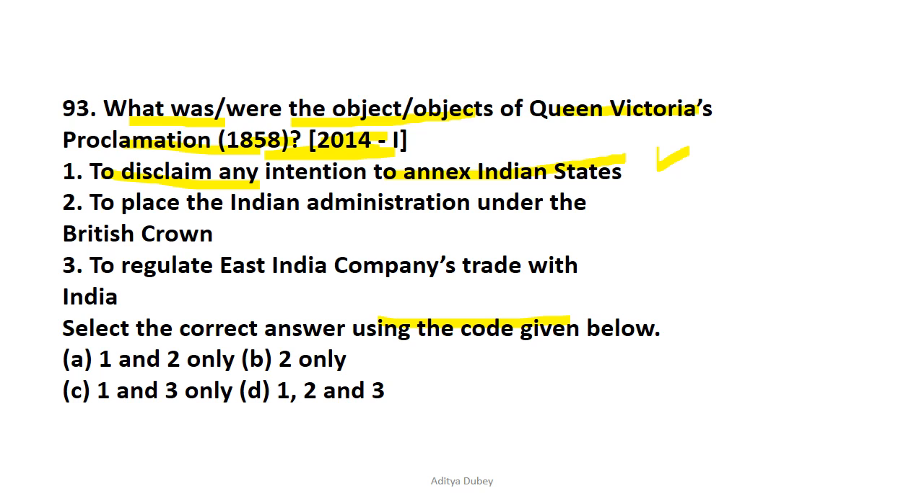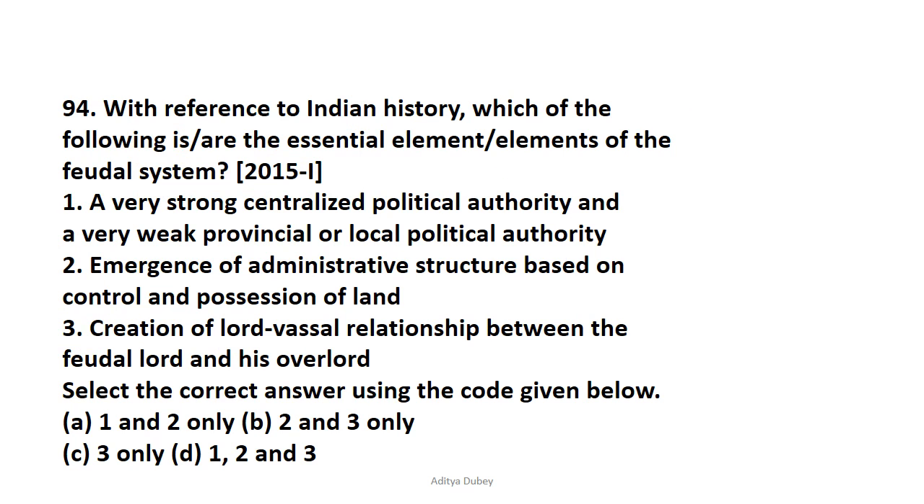Let's read the second point, to place the Indian administration under the British Crown, that is also correct. To regulate East India Company trade with India: as you know, in the year 1858 the trade regulation of the East India Company was abolished. So option 3 becomes incorrect, and options 1 and 2 are already correct. So option A becomes the correct answer. Now let's move on to question number 94. We are close to finishing the 100th question.